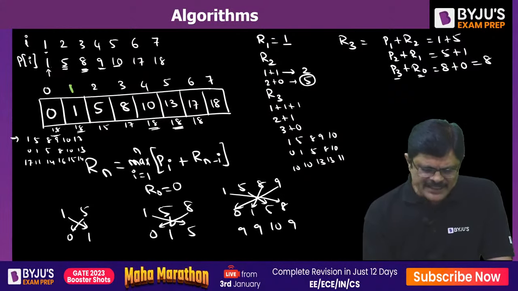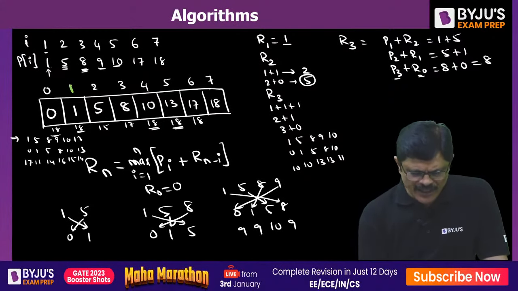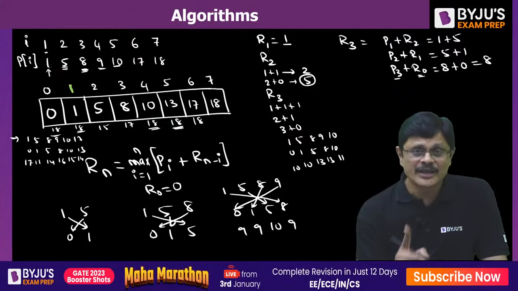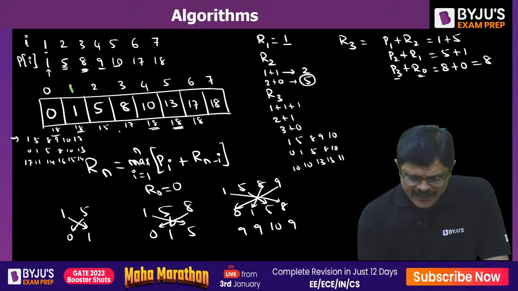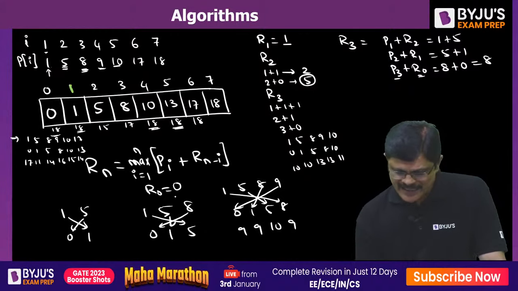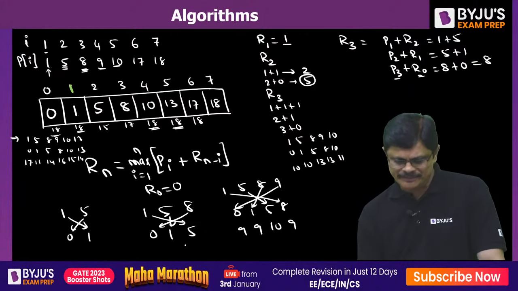See, for this it is 18 plus 0, that is a single piece only. Here, if you are getting it, it is 17 plus 1, 2 pieces. If you are getting 18 here, how are you going to get 3 pieces? You have to see how you are getting the sum of 3. That is 8, how are you going to get the sum of 3?